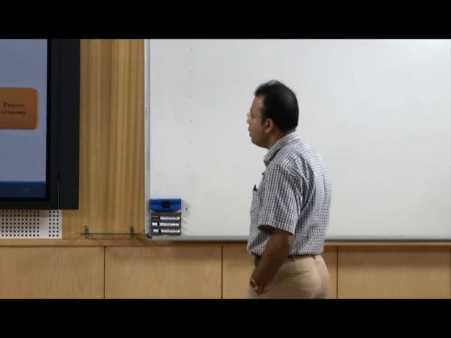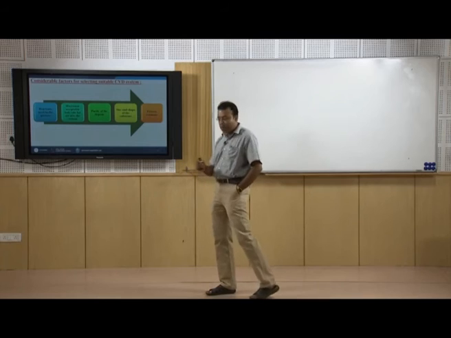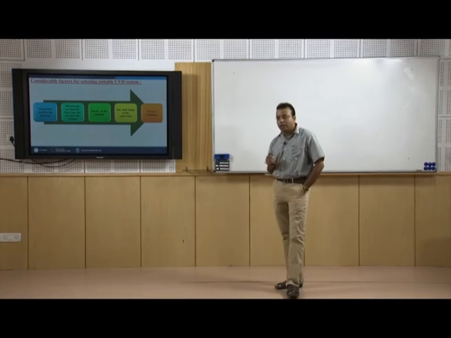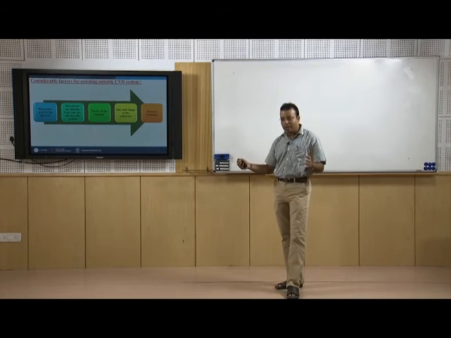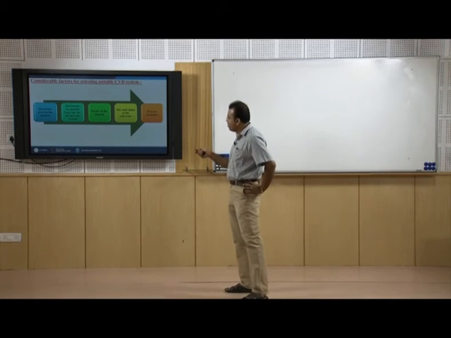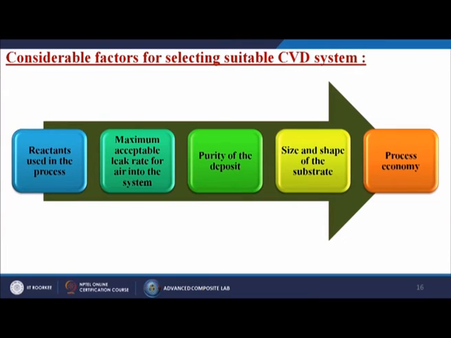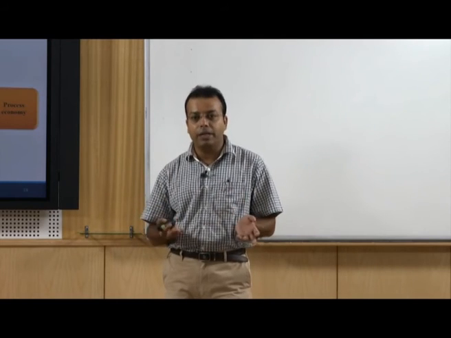Now we are going to discuss the considerable factors for selecting the different CVD processes, because till now I have given a brief discussion about different types of CVD processes. First is the reactants used in the process, next the maximum acceptable leak rate for air into the system, purity of the deposit, size and shape of the substrate, and the last one is process economy, that means whether the whole process is expensive or cheap.